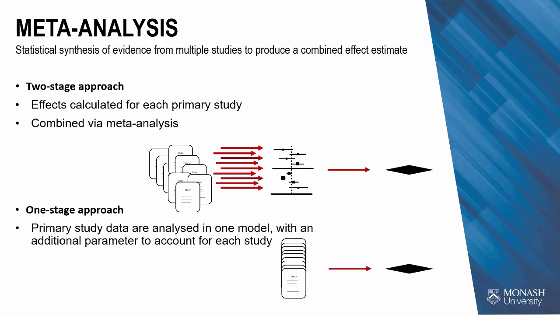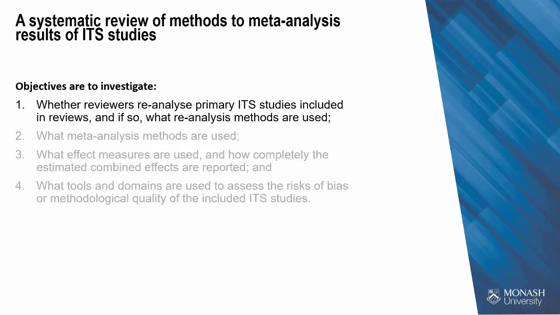However, there have been no reviews describing the meta-analysis techniques that are used in systematic reviews that incorporate results from ITS studies. So our systematic review had the following objectives. Firstly, the analysis of the primary ITS studies is critical for ensuring reviewers are pooling like with like. And so we are interested in whether or not the reviewers include ITS studies in their meta-analyses and whether they reanalyze these ITS studies. And if so, what are the ITS methods that are being used? And if not, did they provide the primary ITS study analysis in their review?